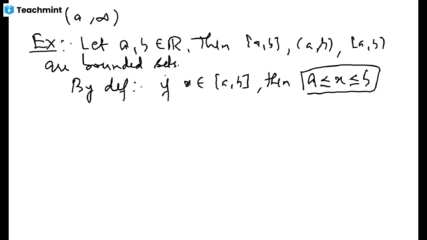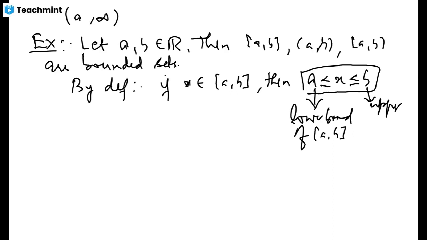The left half implies that a is a lower bound of this set, and the second half implies that b is bigger than every element of this interval, meaning b is an upper bound. So this set has an upper bound as well as a lower bound, hence it is a bounded set. Hence this interval [a, b] is bounded.